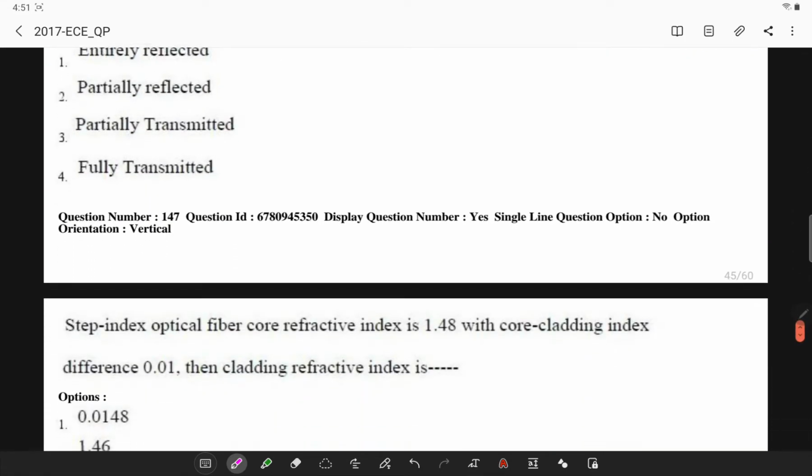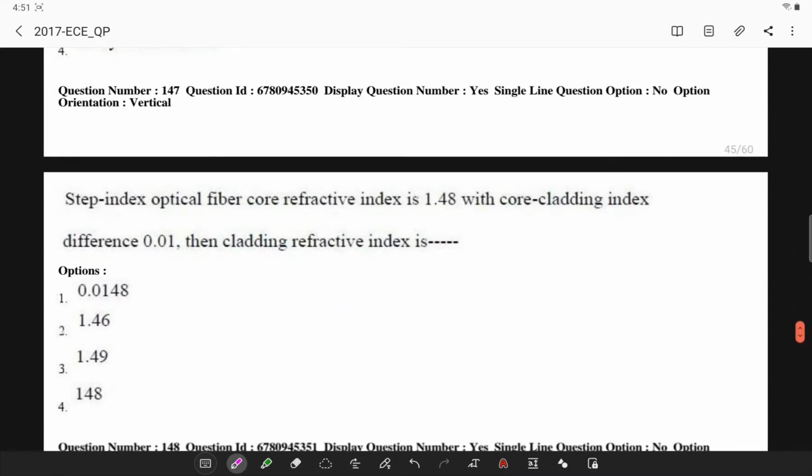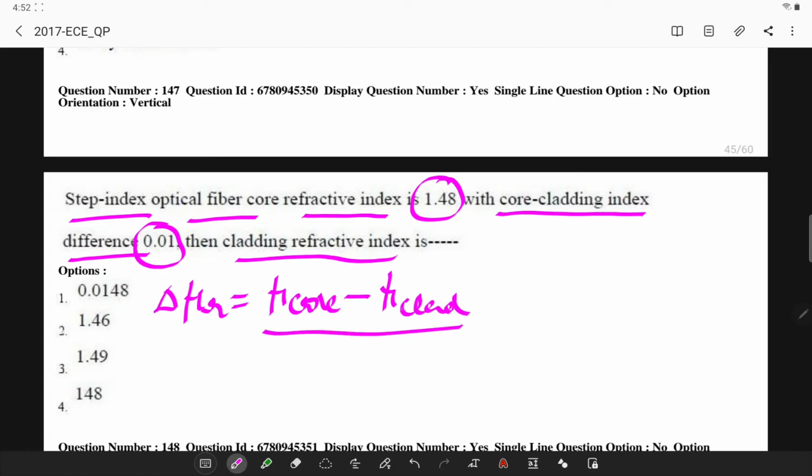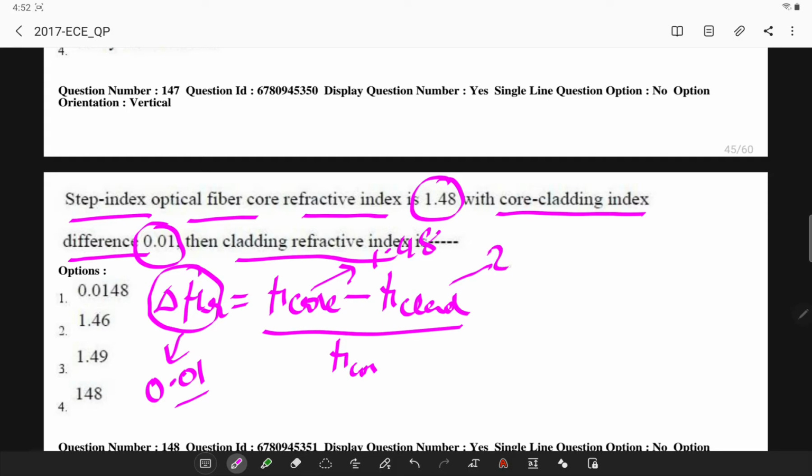Next. So the step index optical fiber core refractive index is given as 1.48 with core cladding difference of 0.01. Now what is the cladding refractive index? The difference in refractive index is given by the formula: refractive index of core minus refractive index of cladding, divided by core. Here the core value is given as 1.48, and delta, this difference, is given as 0.01, and you are supposed to calculate the value of cladding.